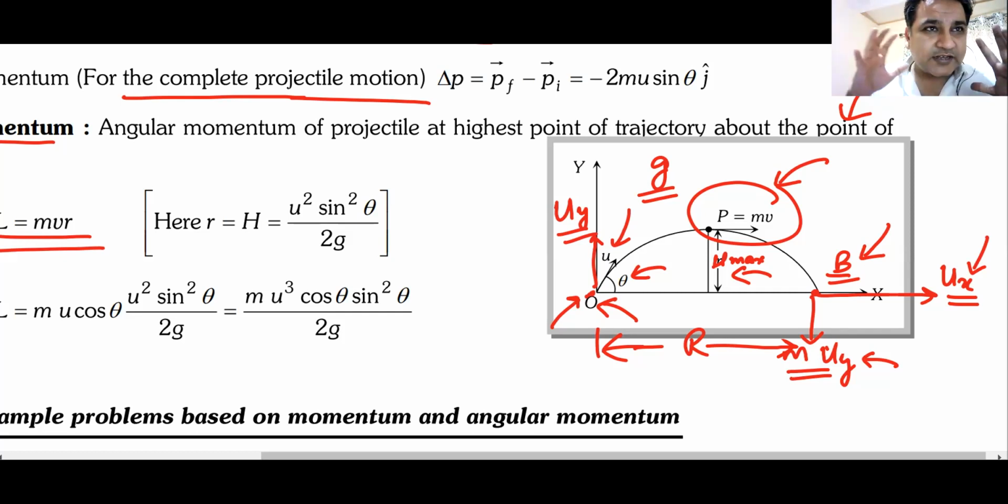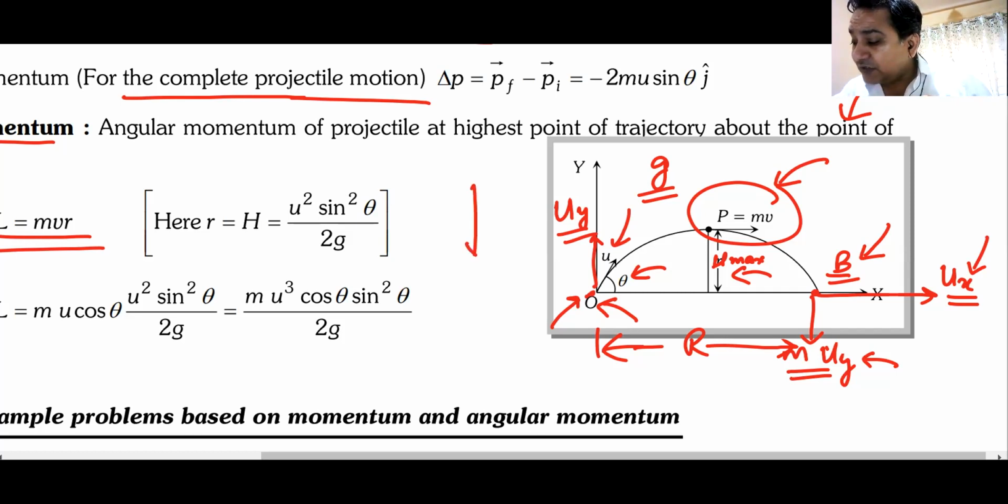Whenever there is a force acting on a body, the momentum of the body changes. Now remember, the only force acting on this body is in the downward direction, which is the force of gravity. The only force acting is gravity, and therefore its momentum